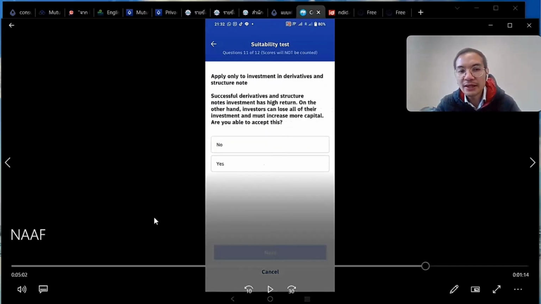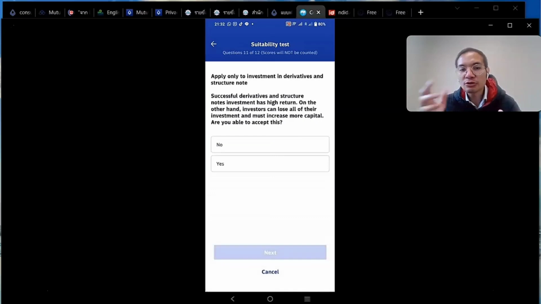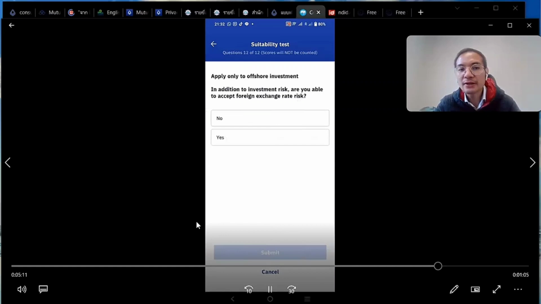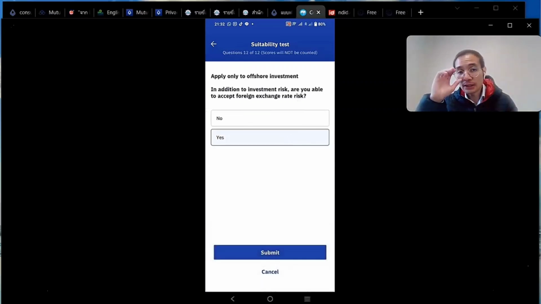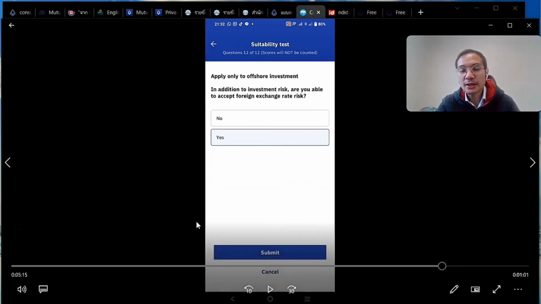If you invest in derivative securities, are you able to accept those kinds of risks as well? So just say yes for me. Next, if you invest abroad, you'll be subject to currency risk. Am I able to accept that? So I'll just say yes.